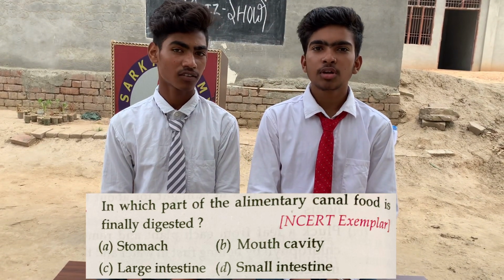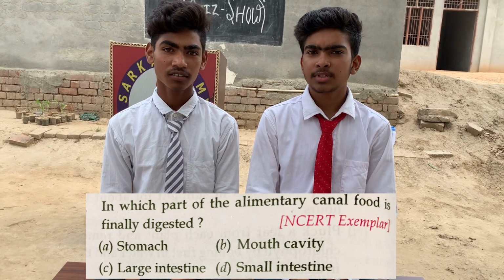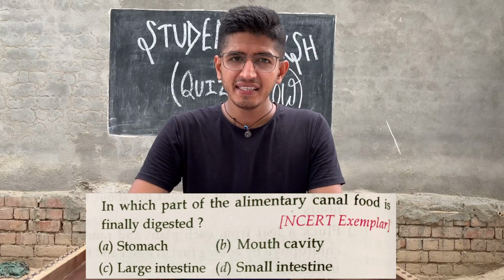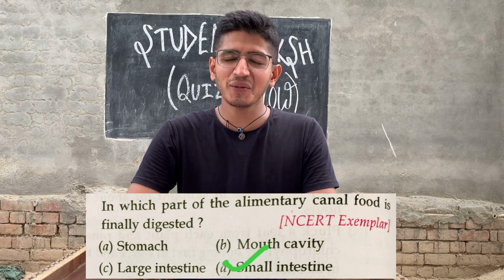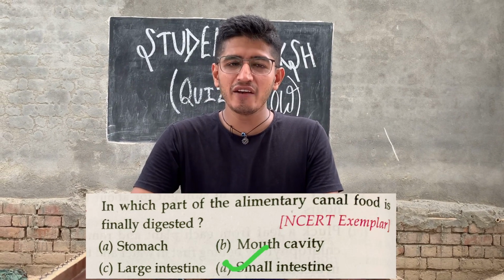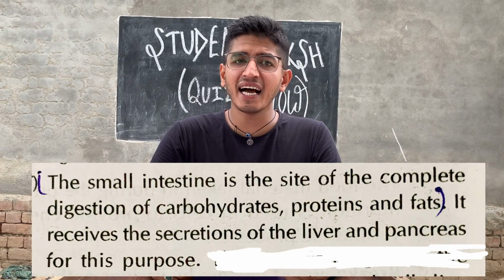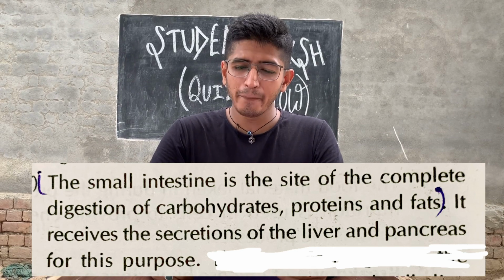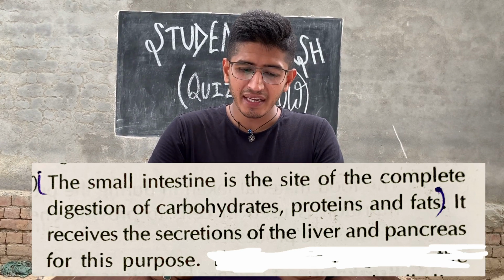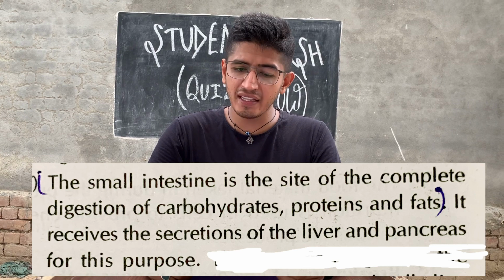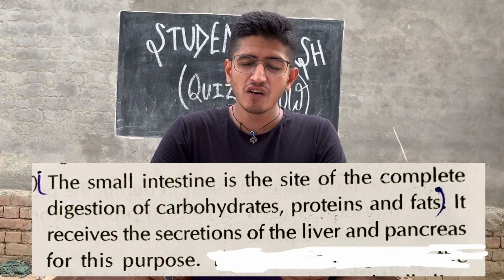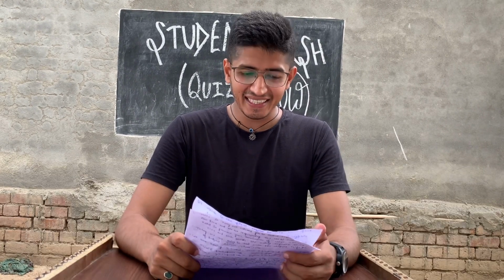Option D, small intestine. Are you sure? Yes, sir. Option D, small intestine, is the correct answer. Give them a huge round of applause. Actually, the small intestine is the site of complete digestion of carbohydrates, proteins, and fats. It receives the secretions of the liver and pancreas for this purpose. And the next question goes to team A.